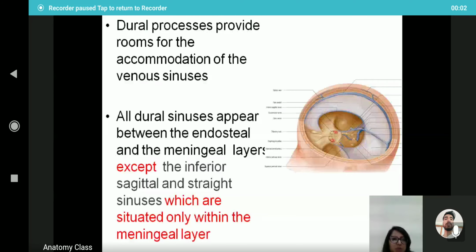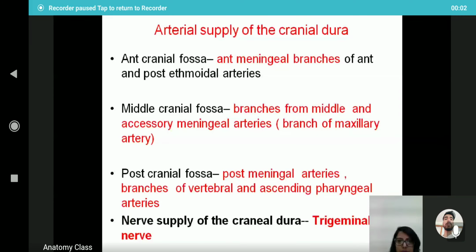So all the dural sinuses appear between the interstitial and the meningeal layers, except the inferior sagittal and the straight sinus. These two sinuses are situated only within the meningeal layer. So the inferior sagittal sinus and the straight sinus are present between the meningeal layer only, but all other sinuses are present between the interstitial and the meningeal layer.